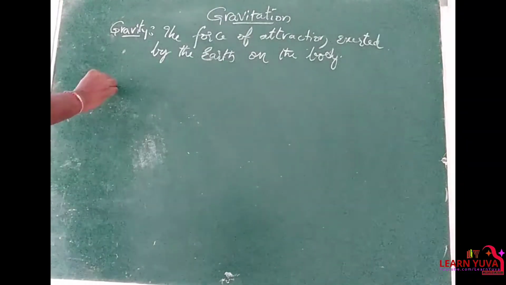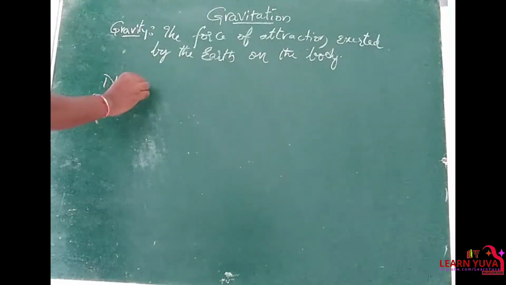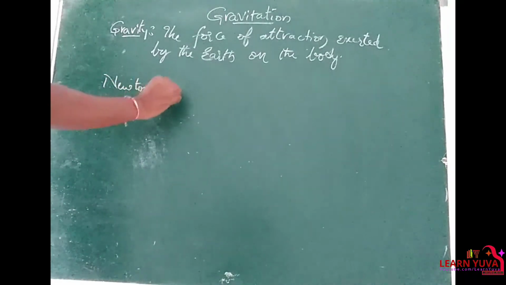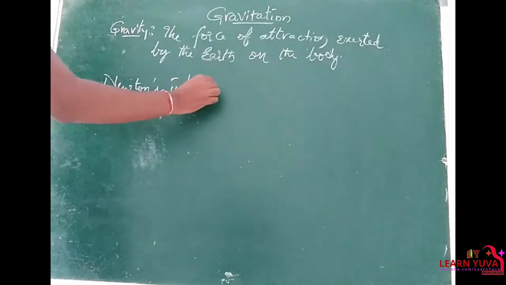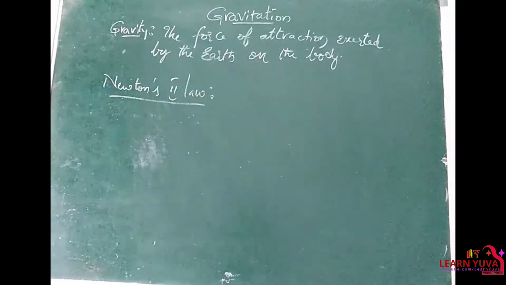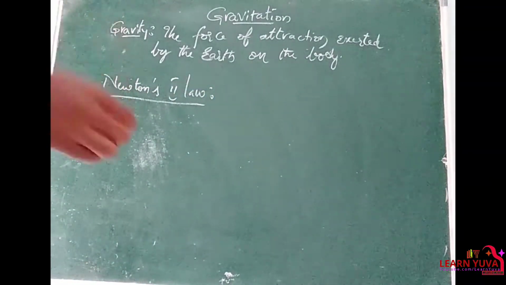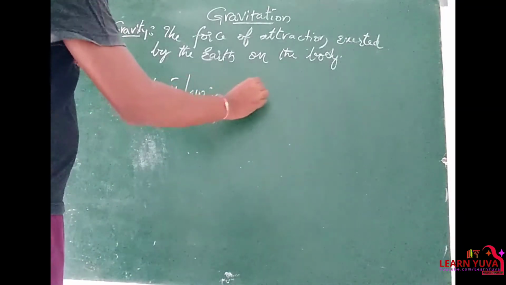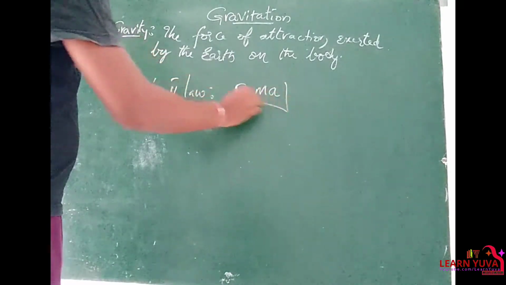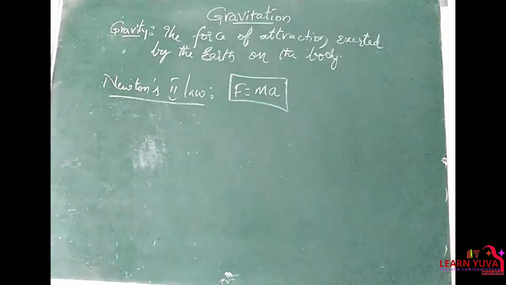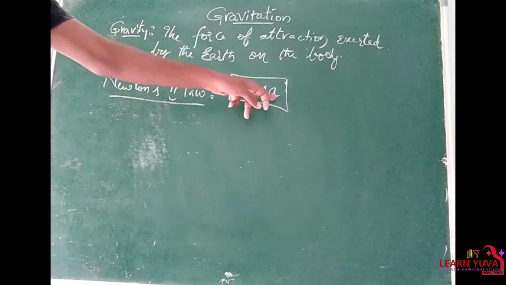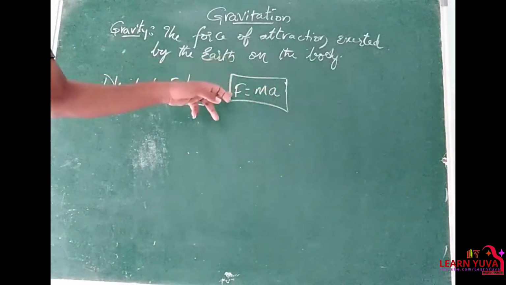So, Newton's second law states that F is equal to ma, right? So a body has an acceleration so that it possesses force.